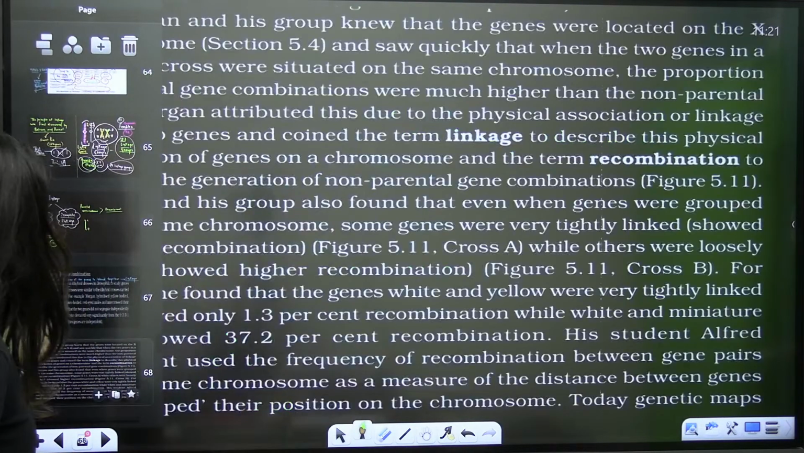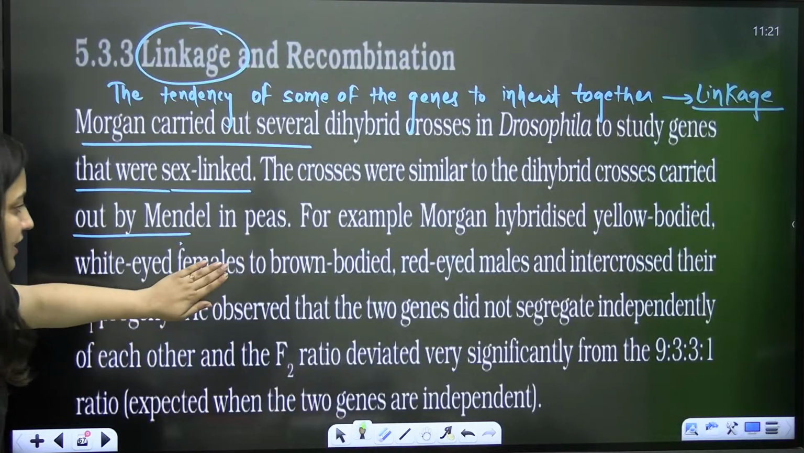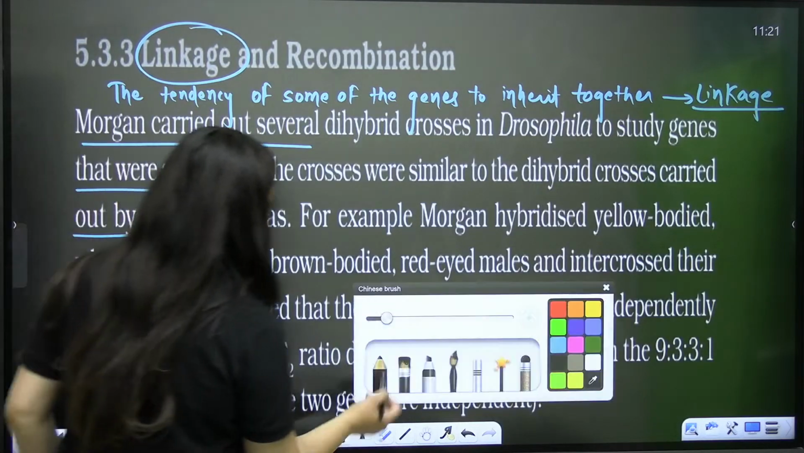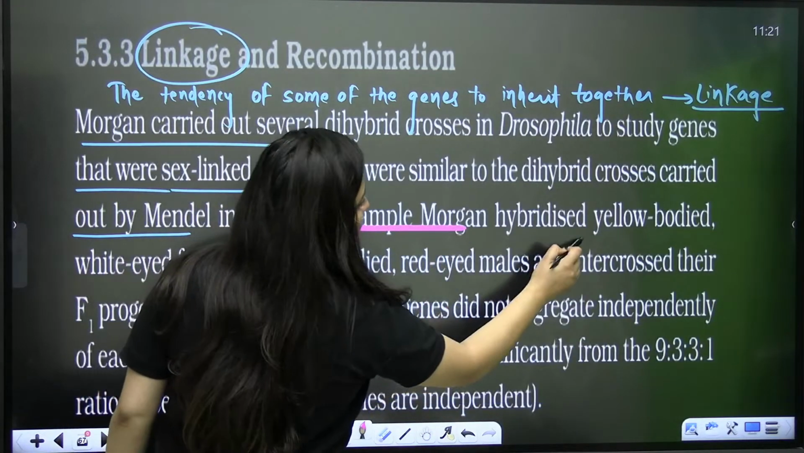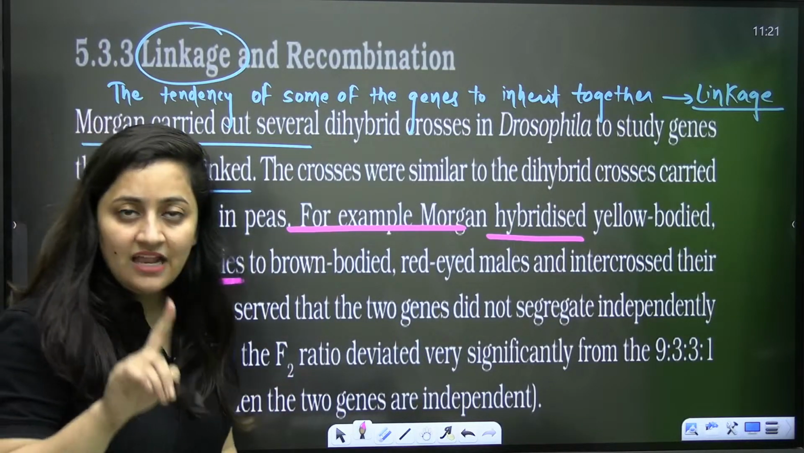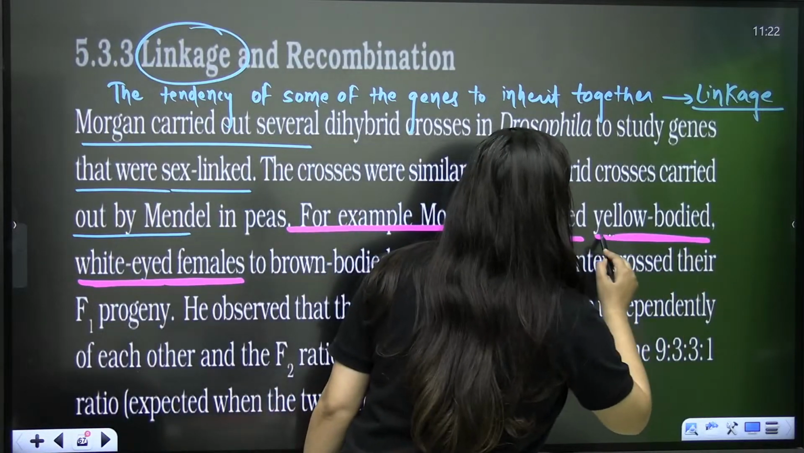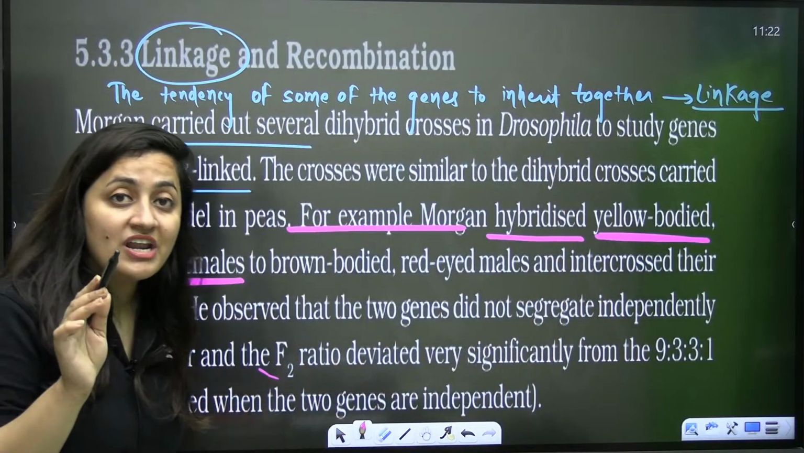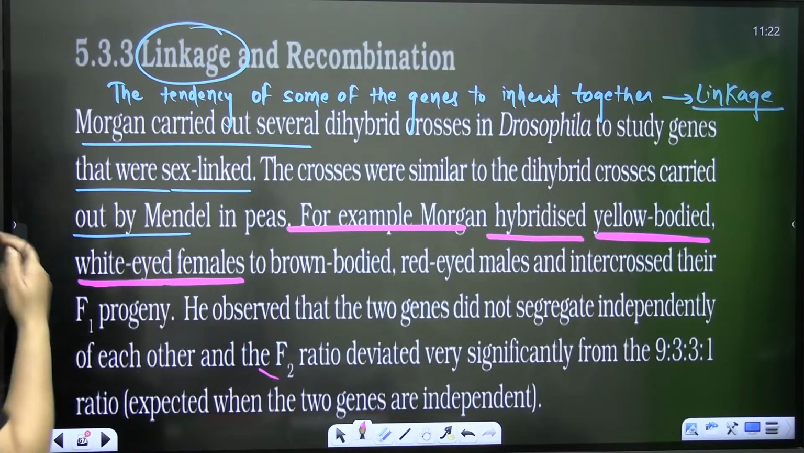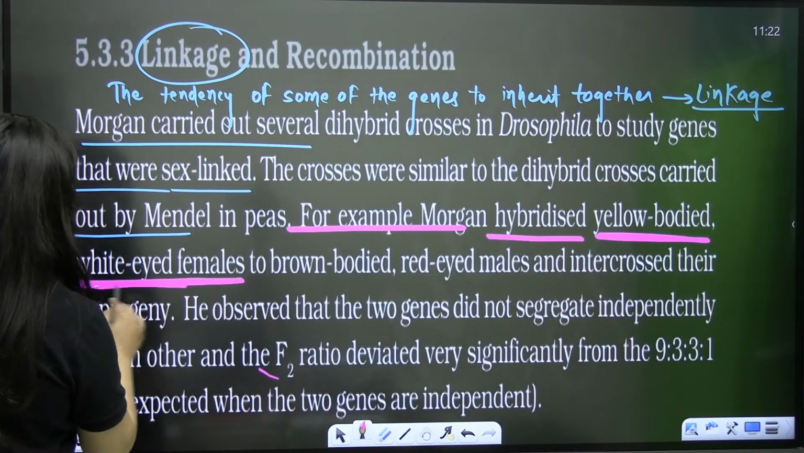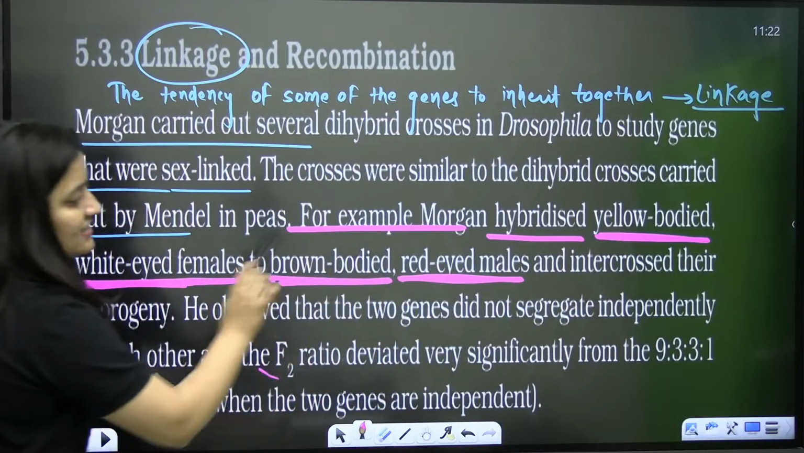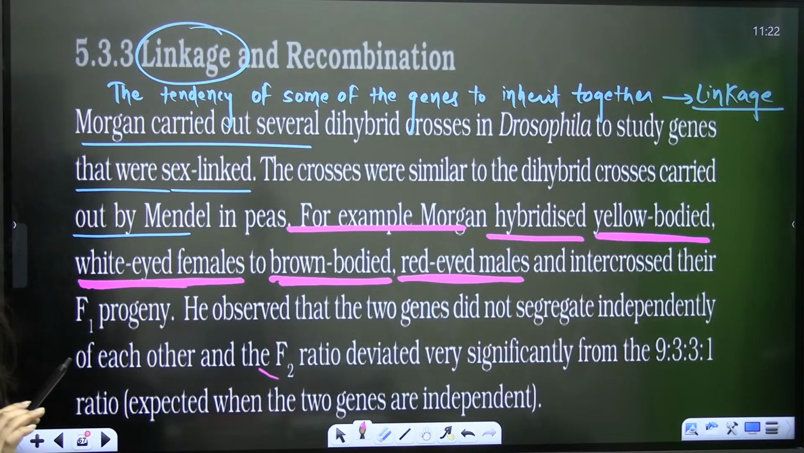So now in your NCERT, the example that we are going to study now, it is also the example of incomplete linkage. Let me explain this. Morgan hybridized yellow-bodied, white-eyed females. Body color is yellow. In the Drosophila, you will see many contrasting alleles, many different traits. Yellow-bodied, but eyes are white, to brown-bodied, red-eyed males. Males are having red eyes, females are having white eyes.